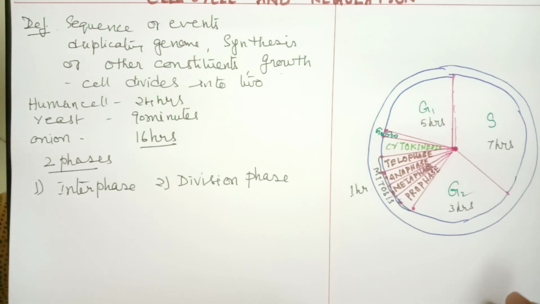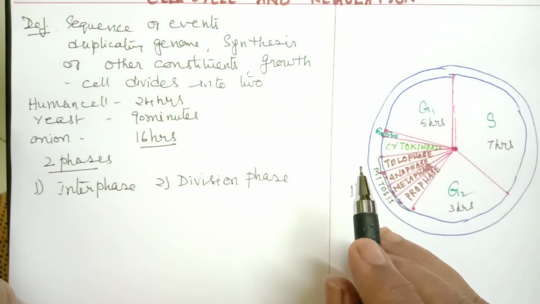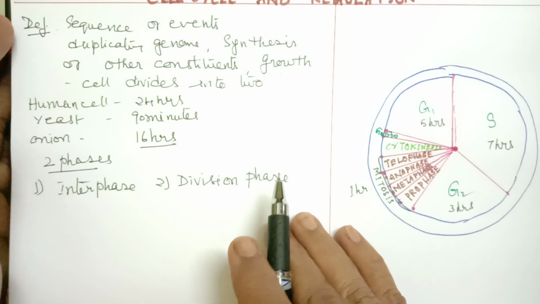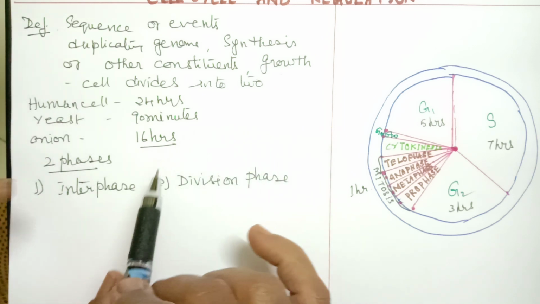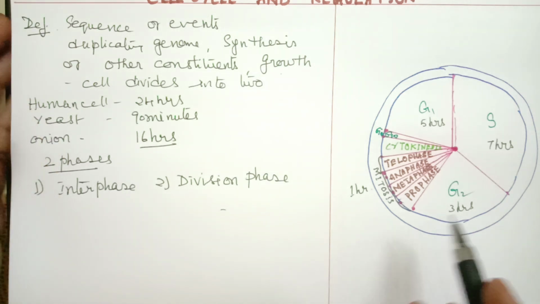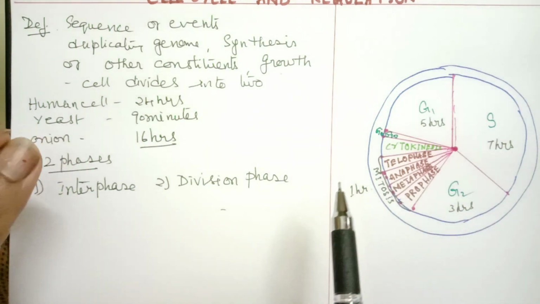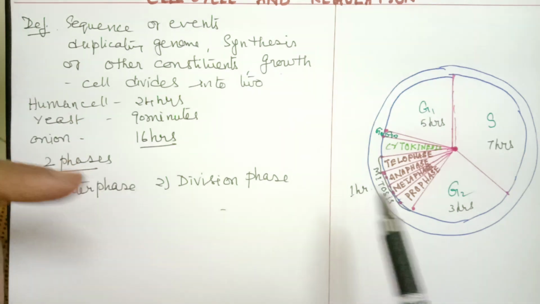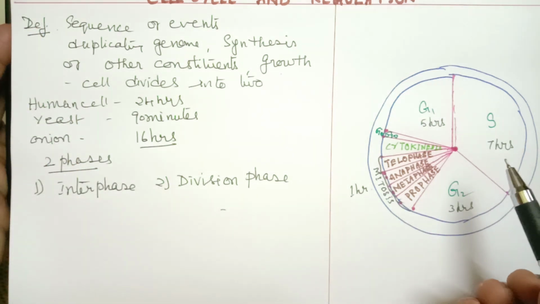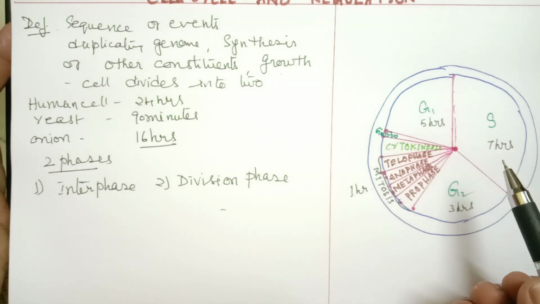Every mitotic division is preceded by interphase. That means between any two mitotic divisions, there is an interphase. So every mitotic division first must go through the interphase, then followed by division phase. And after division again the cell can enter into interphase.